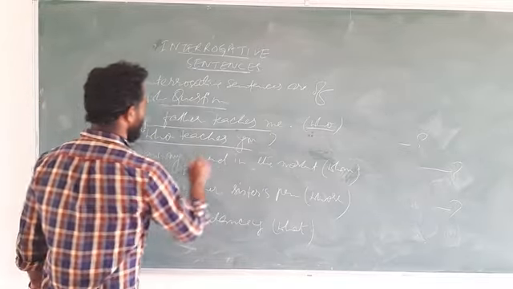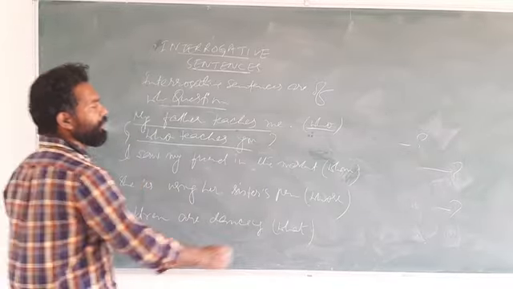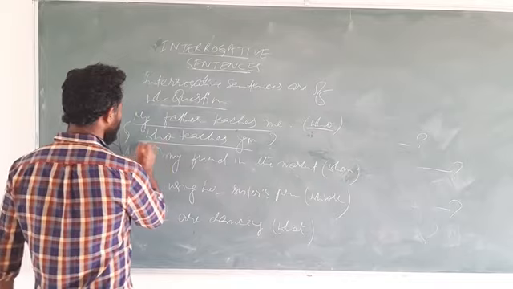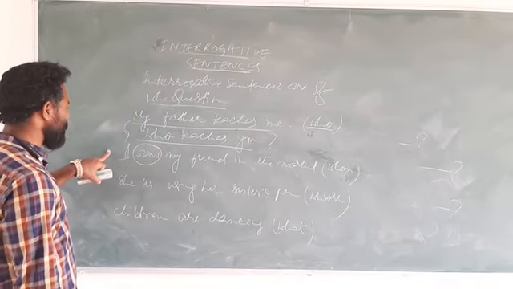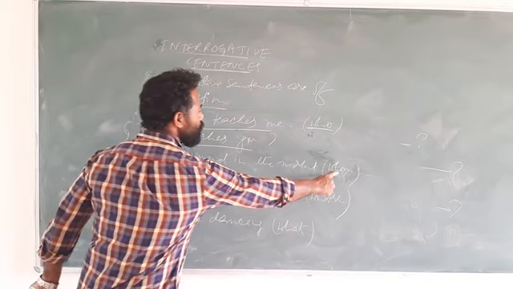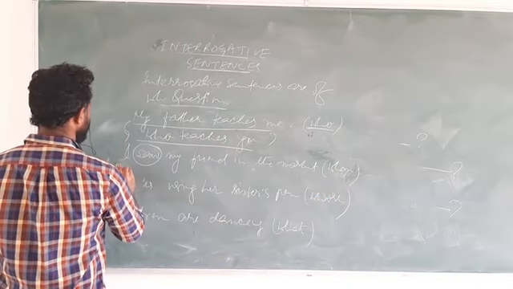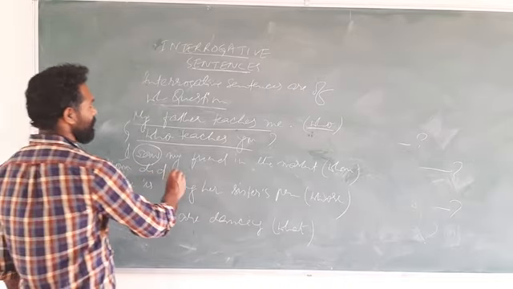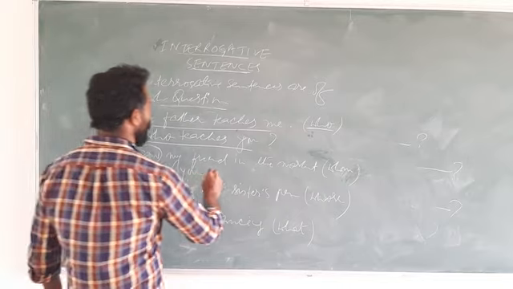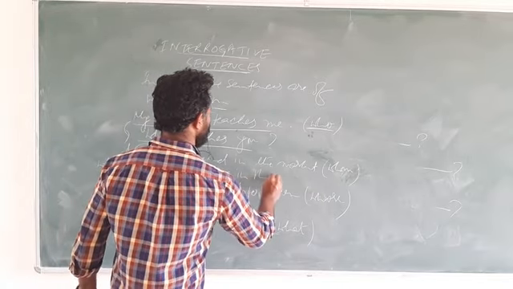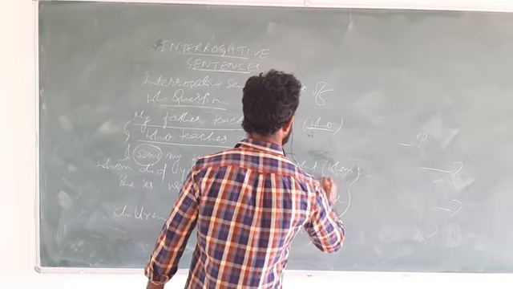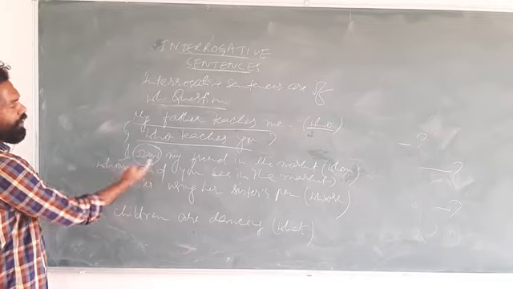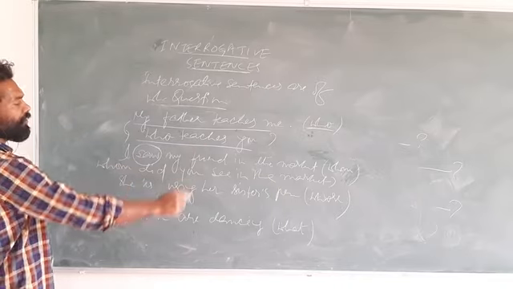Sentence has become this. Next, I saw my friend in the market. You need to make a question with whom. So it is saw, and this is simple past. So did. So it is whom. You will write whom did. It is I saw my friend. So whom did you see? It is you, and from saw it becomes see, in the market. So the sentence was, I saw my friend in the market. How has the English question become with whom? Whom did you see in the market?